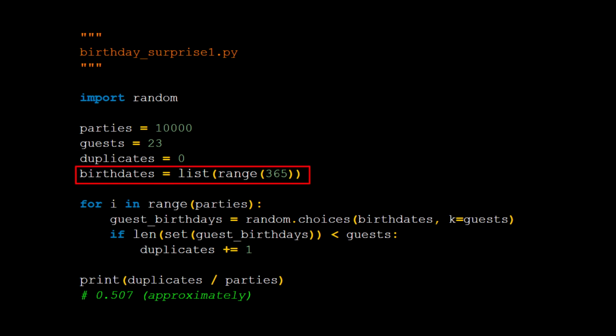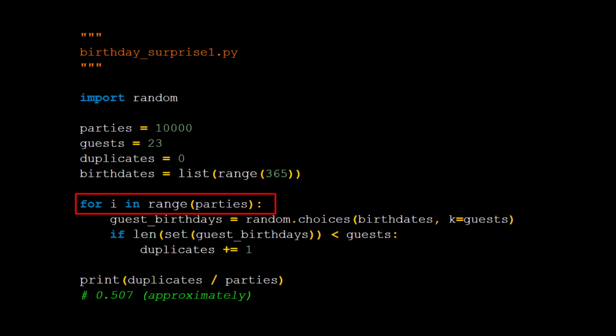Birth dates is a list containing 365 integers, from 0 to 364. Think of these as each day of the year. In reality, years have slightly more than 365 days on the average, but the slight difference doesn't matter. And we'll use the same range of birth dates in both programs. Once those variables are set up, we loop through all the parties, one at a time.